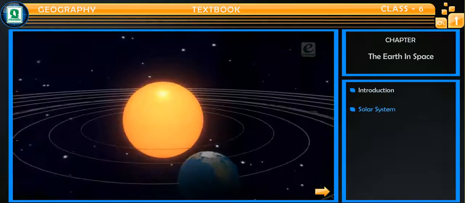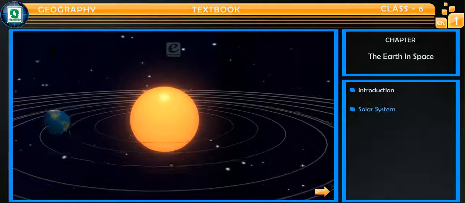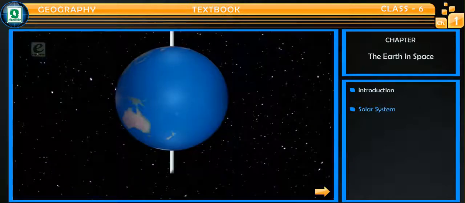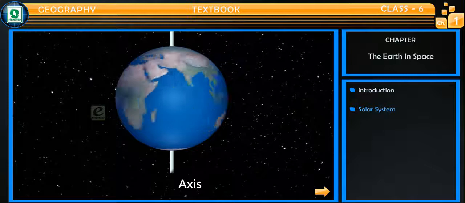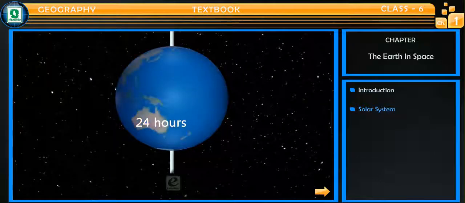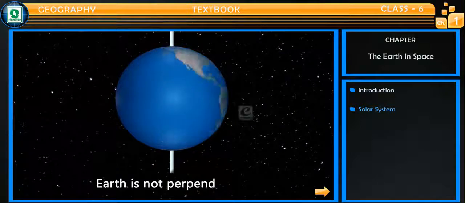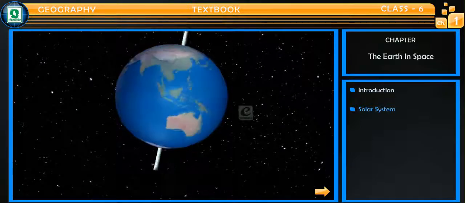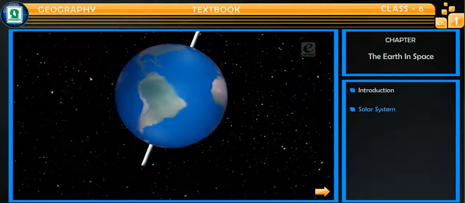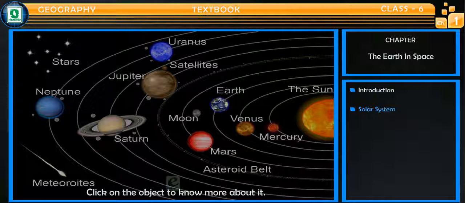The Earth takes 365 days and 6 hours to complete one revolution around the Sun. It also rotates around its axis and completes a rotation in 24 hours. The axis of rotation of the Earth is not perpendicular to the plane of its orbit. The tilt in the axis is responsible for the change in seasons on the Earth.